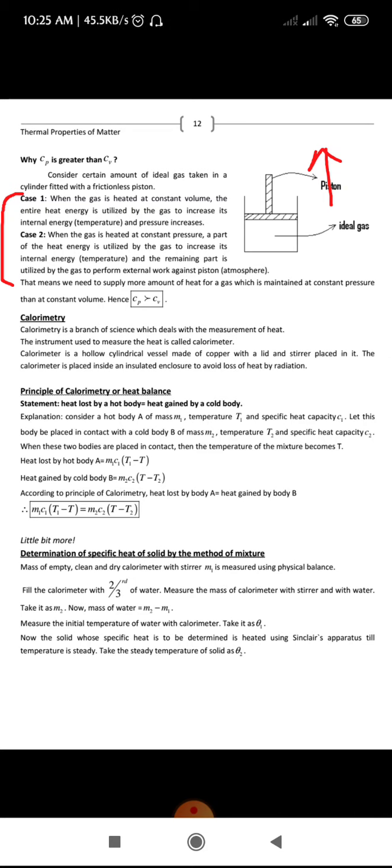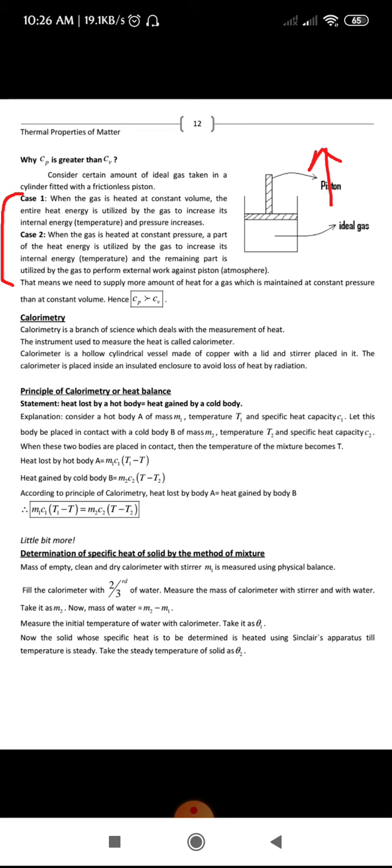So calorimetry is a branch of science which deals with the measurement of heat, and the instrument which is used to measure heat is called a calorimeter. Next, let us see how this calorimeter looks.